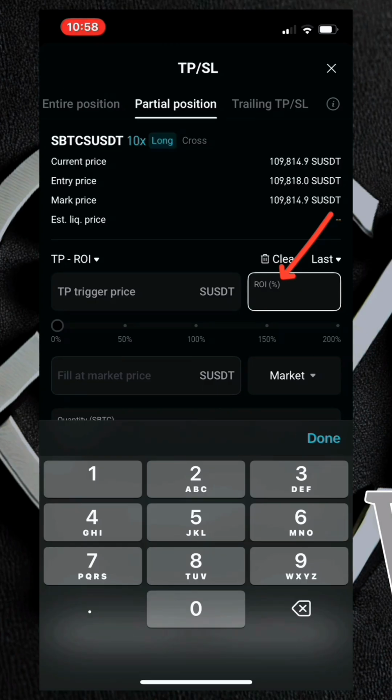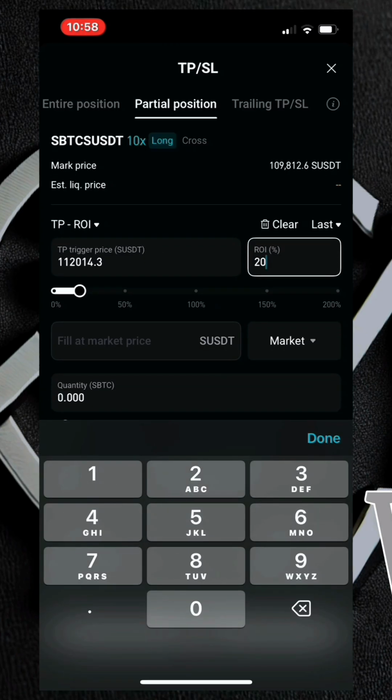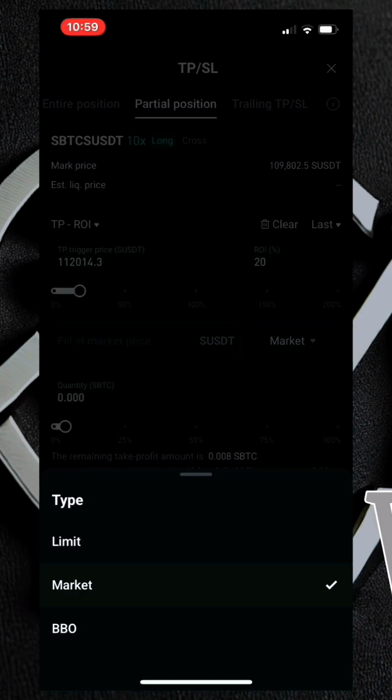So to make it easy, let me just fix in the ROI right here. Let's say I'm looking to make 20%. I'll just fix in 20% right here. So after you've entered the 20%, it will put in the price right here. So this is the price at which you'll be making 20% profit. $112,014 is where you'll be making the 20% profits. After you've seen that there, you come over here to where you have market. You click on it, you have the limit, market and BBO option over here.